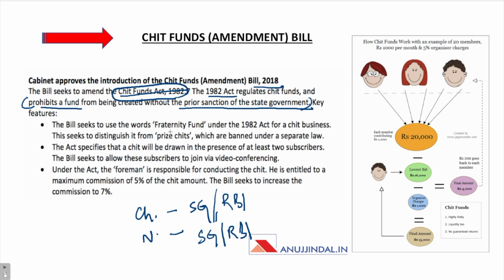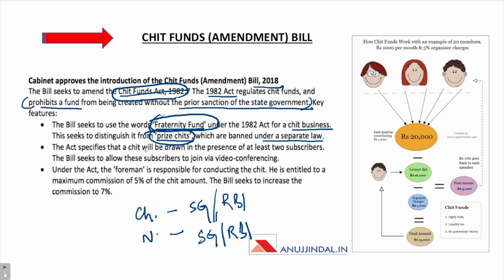The bill seeks to use the words fraternity fund under the 1982 Act for a chit business. This bill seeks to distinguish it from prize funds, which are banned under a separate law. So, prize chits, not prize funds, prize chits are banned, and now it uses another term, that is fraternity fund.